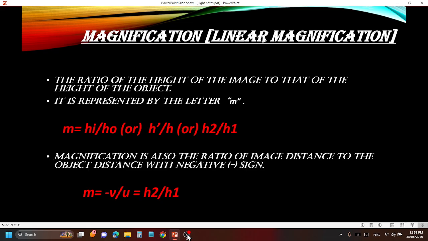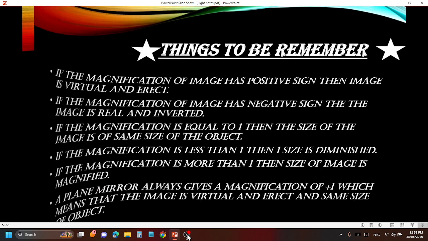Next, one more definition. Magnification is also the ratio of the image distance to the object distance with a negative sign. Image distance is represented by v, object distance is represented by u. So the ratio of these two gives the magnification. Remember, there will be a negative sign in the magnification. When it is written v by u, the minus sign must be there. So this was magnification: the ratio of the image height to the object height, or the image distance to the object distance with the negative sign. This was magnification, or linear magnification.